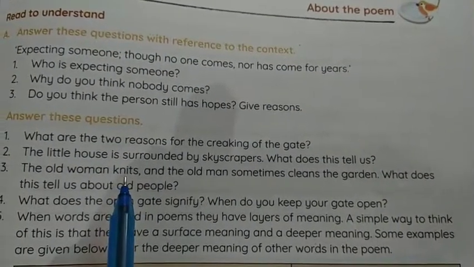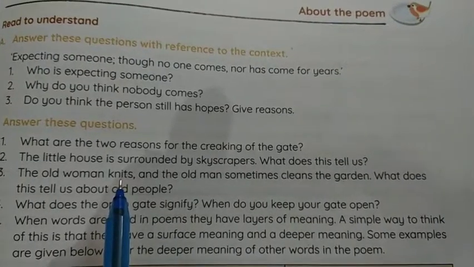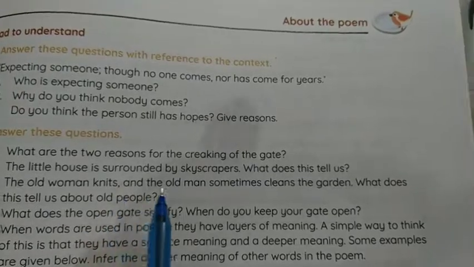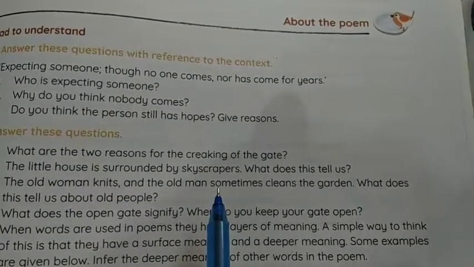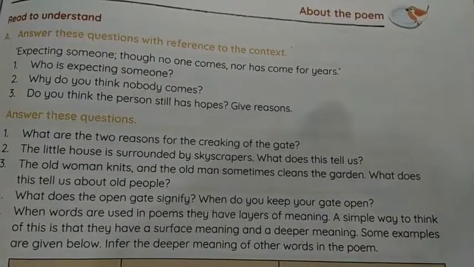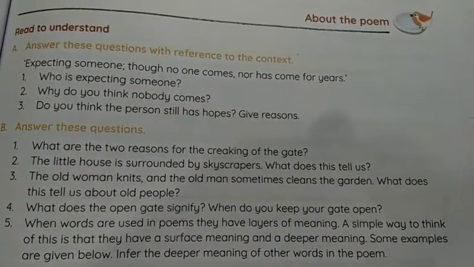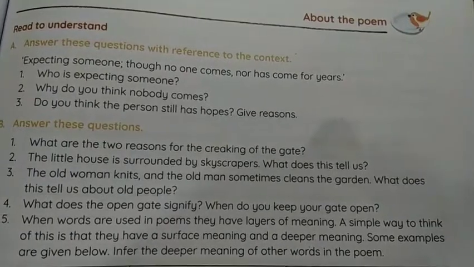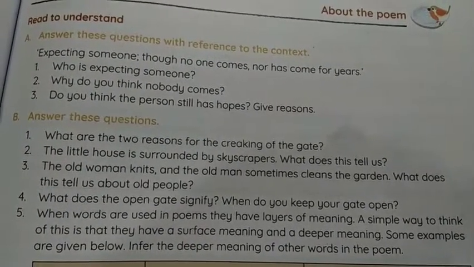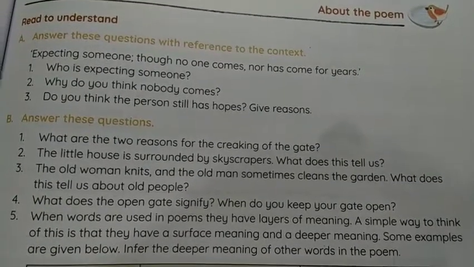The old woman is most of the time seen sitting on the porch and knitting there, and the old man is sometimes seen cleaning the garden. So this means they do not have any other engagements, no one visits them, so they just spend their time by keeping themselves busy in different activities.